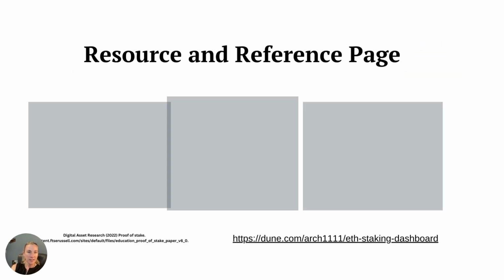Here's a list, a resource page: ETH Staker Knowledge Base and the Ethereum Foundation have a lot of really good information about staking and how to be a node validator. Those 2 are probably the best. Also there is the Ethereum Staking Interest Calculator if you want to calculate. Dune Analytics is on there if you want to look at up-to-date stats on Ethereum, and then Digital Asset Research on the environmental controls of proof of work versus proof of stake.